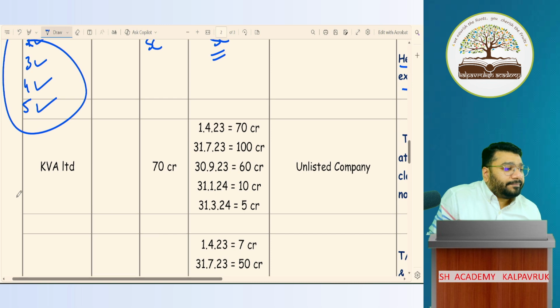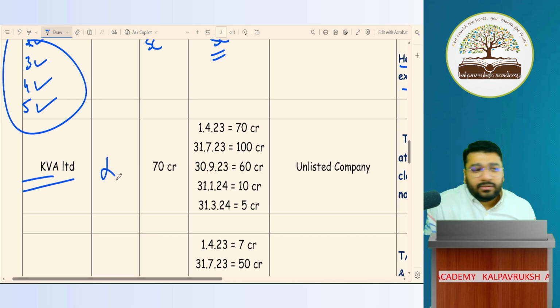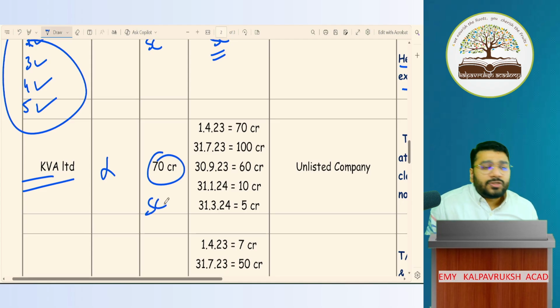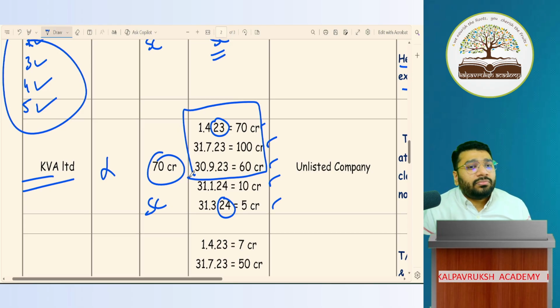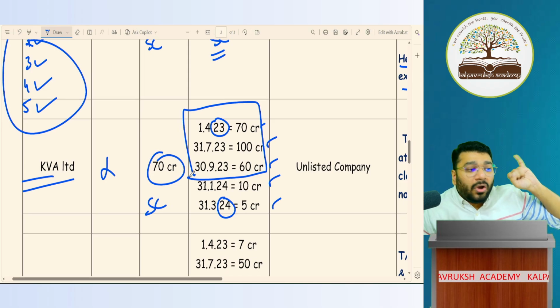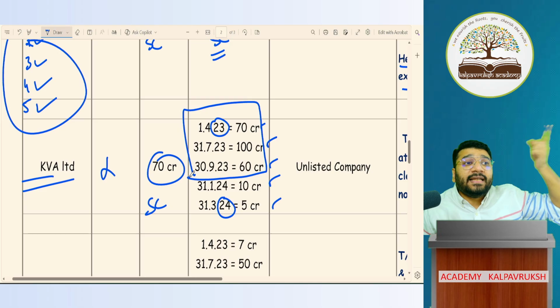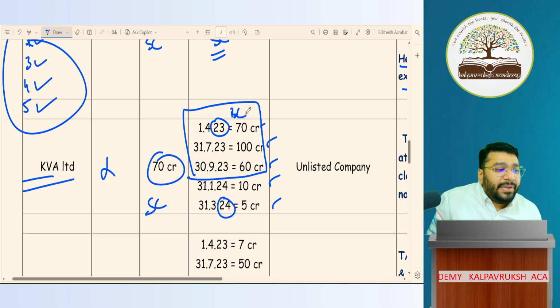KVA Limited. Net worth not given, leave it. Turnover 70 crore, small company. Borrowing in the previous accounting year: on some dates it is 70 crore, 100 crore, 60 crore, 10 crore, 5 crore. On one date we are already exceeding 50 crore. On 1 April 23 or 31 July 23 or 30 September 23, any of these 3 dates, we are exceeding 50 crores. So we are a big company.